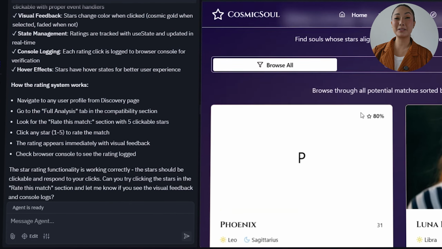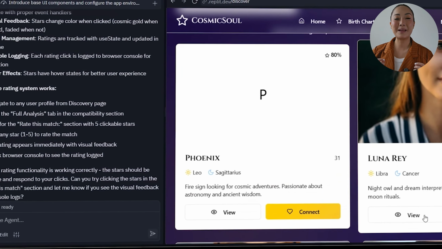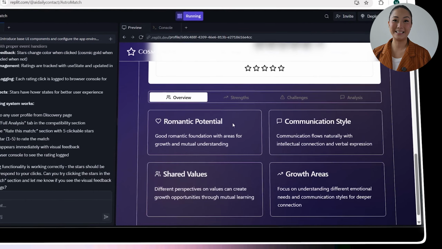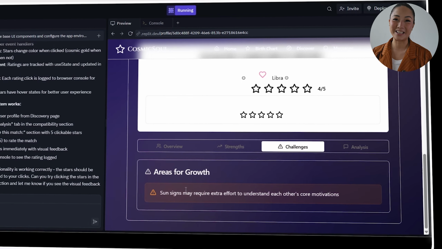Now the app includes a complete synastry engine that compares users across 144 sign combinations. It breaks down relationship dynamics into emotional depth, communication style, values, and overall chemistry. Compatibility results are split into 4 tabs: Overview, Strengths, Challenges, and Detailed Analysis, with visual progress bars and color-coded scoring to highlight key areas.